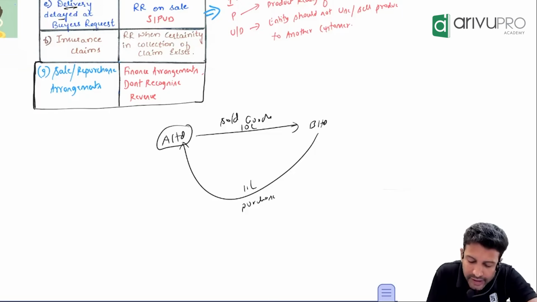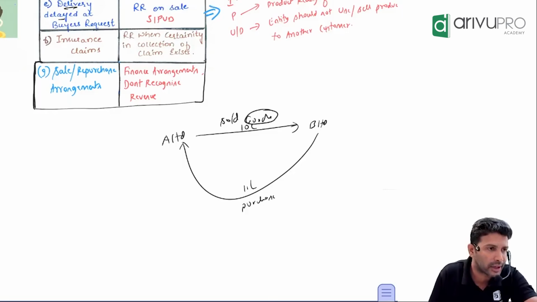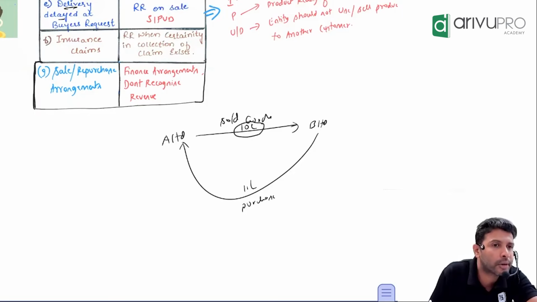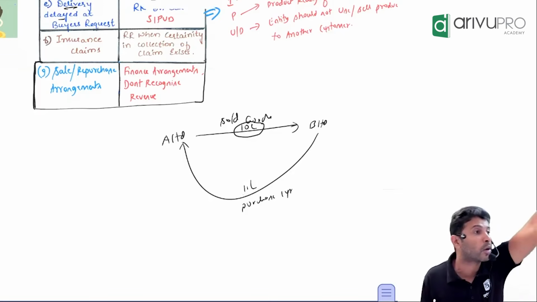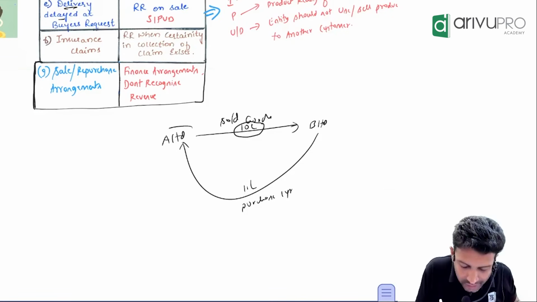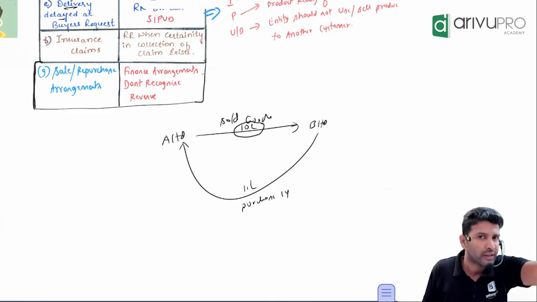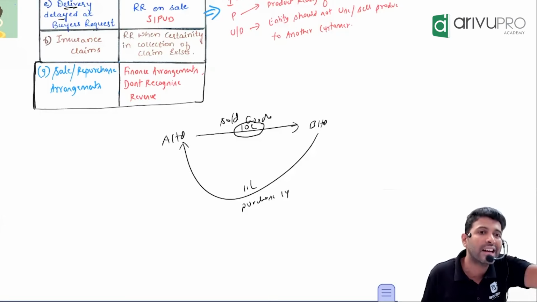If A Limited needs money, they can use goods as a basis to recover the money. Here, check: when A Limited sold the goods, how much money did they get? 10 lakh, right? But are they paying this 11 lakh today or after 1 year? After 1 year, they are repurchasing, which means they will make the payment only after 1 year. That means A Limited is using goods as a basis to raise money. They really don't want to sell the goods. All they need is money.